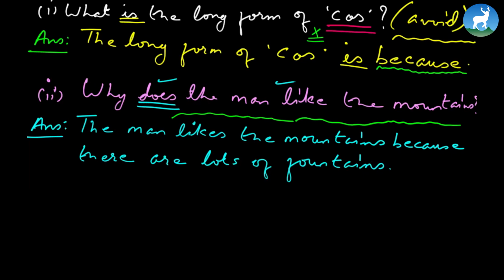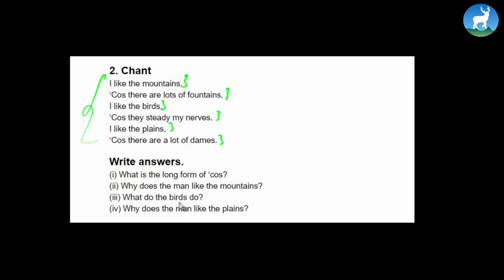Okay, now in a similar manner, I want you to do number C. What do the birds do? Look at that. I like the birds because they steady my nerve. Okay, so the answer lies right there. The birds steady the poet's nerves.